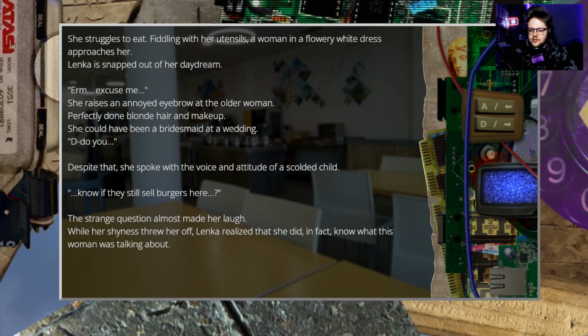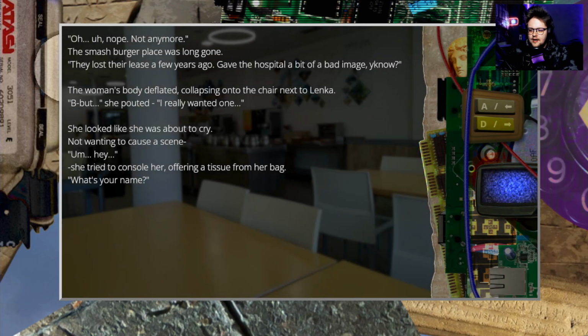The strange question almost made her laugh. While her shyness threw her off, Lenka realized that she did, in fact, know what this woman was talking about. No, not anymore. The smash burger place was long gone. They lost their lease a few years ago. Gave the hospital a bit of a bad image, you know. The woman deflated, collapsing onto her chair next to Lenka. But she pouted. I really wanted one. She looked like she was about to cry, not wanting to cause a scene. Hey. She tried to console her, offering a tissue from her bag.